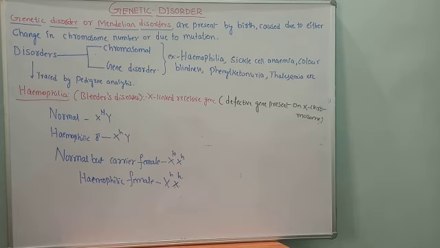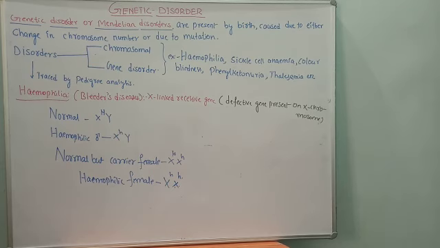Now the last option: the hemophilic female. When will a female be hemophilic? When she has two X chromosomes and both carry the recessive, defective gene small h, on the first X and on the second X also.